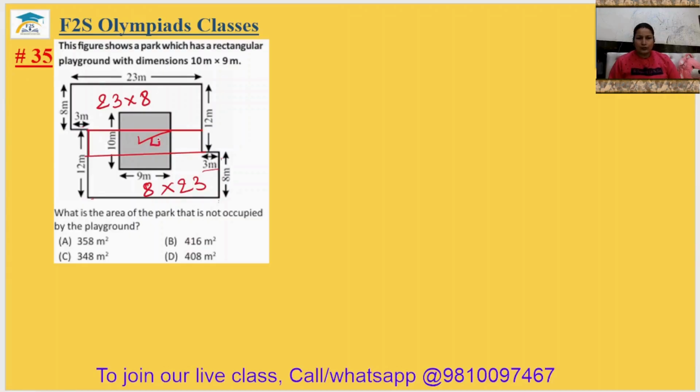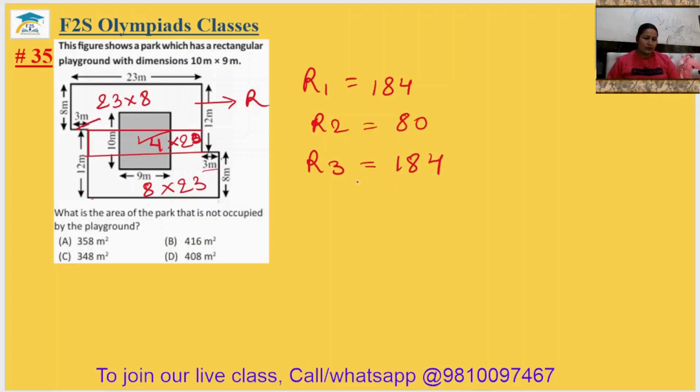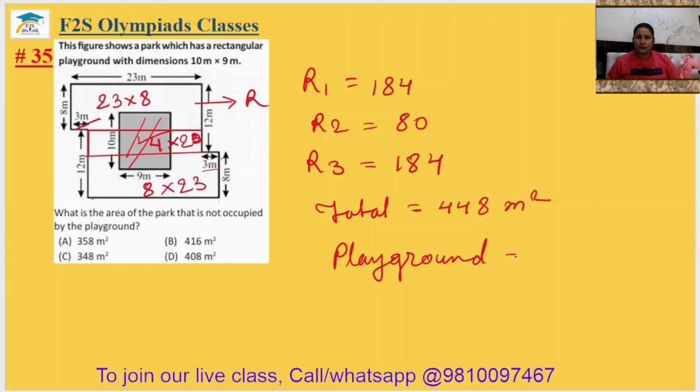So this will be 4 multiplied by length 20. So it is R1. R1 area will be 23 multiplied by 8, 184. R2 will be 4 multiplied by 20, 80. And R3 will be 8 multiplied by 23, 184. So total area will be equal to 448 meter square, and the area of this playground is 10 multiplied by 9, that is 90.